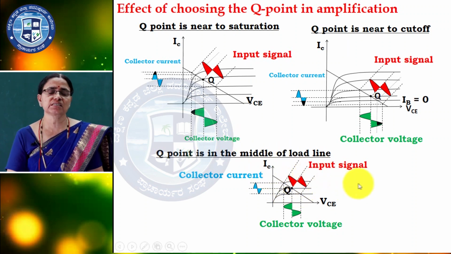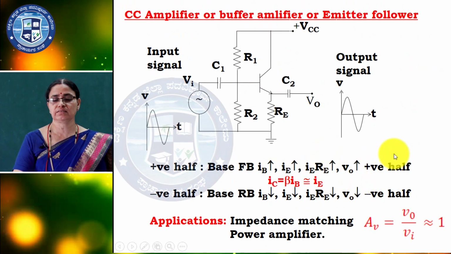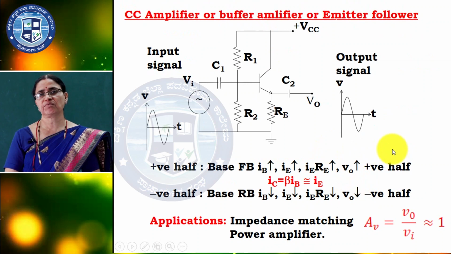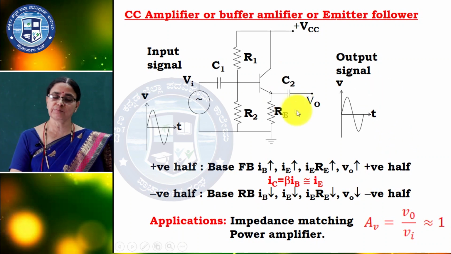Next we are discussing the different types of amplifiers. All the amplifiers are very important: CC amplifier, CE amplifier, CB amplifier. Now the CC amplifier's other name is buffer amplifier, and it is also called an emitter follower.